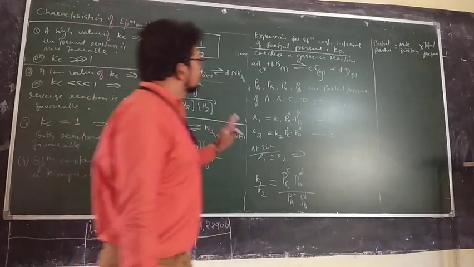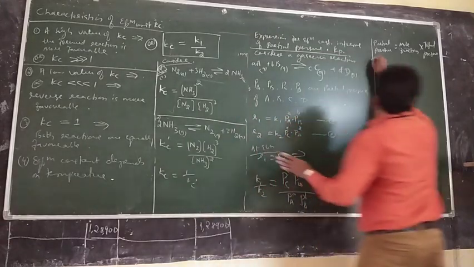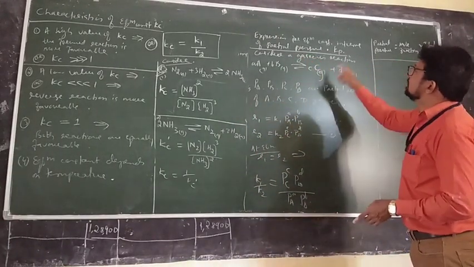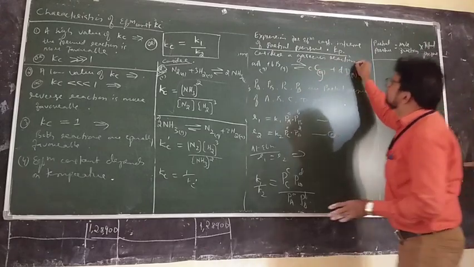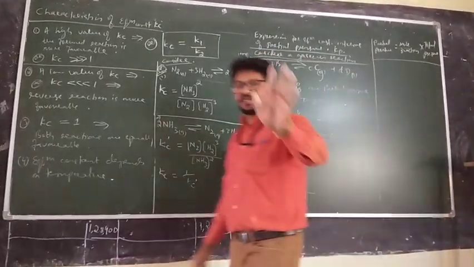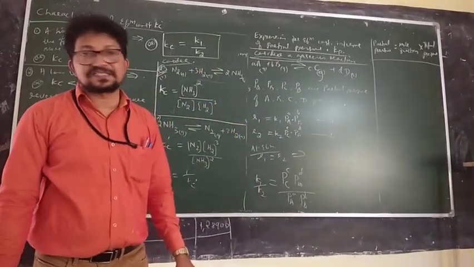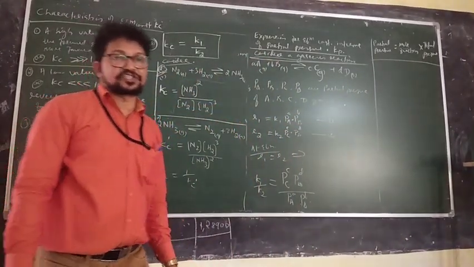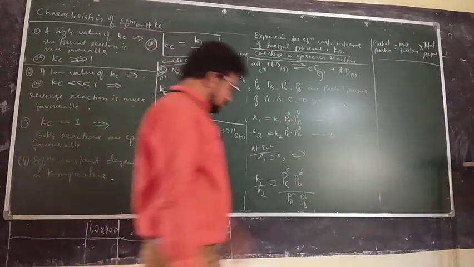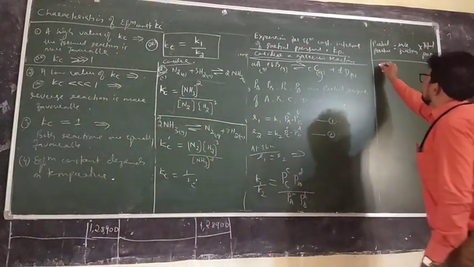Okay, now I will teach you how to write the expression for Kp, the equilibrium constant in terms of partial pressure for gaseous reactions. It is more practical to take partial pressure for gaseous reactions rather than concentration. Try to understand.